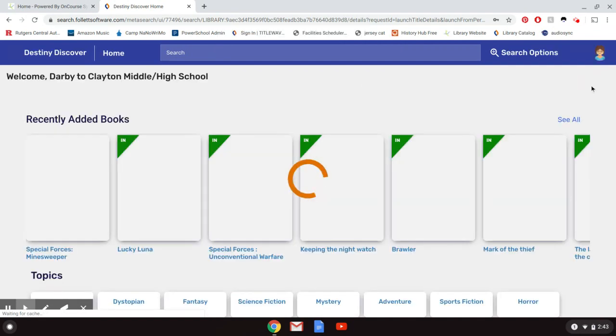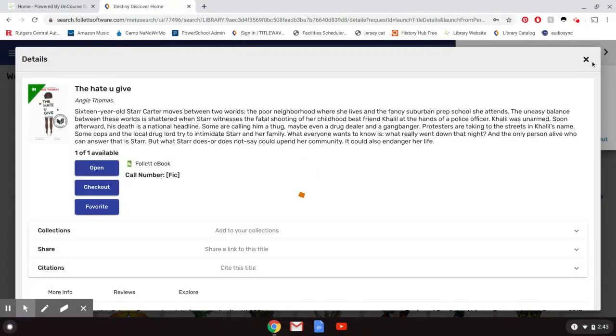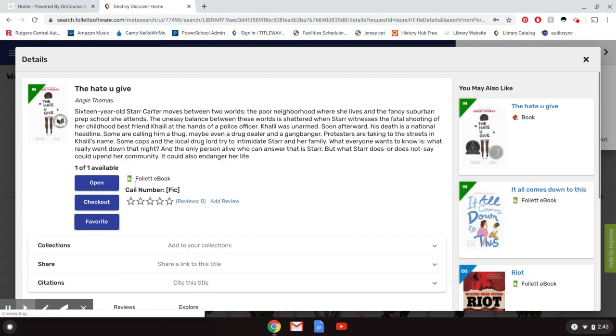And you'll see that you're now logged in. If you click up here, you'll see that you're logged in. So it's going to give you the book. This is the book that I was trying to download. You can just click open and that will just open the book for you so you can kind of get an idea of whether it's something that you want to read all of.